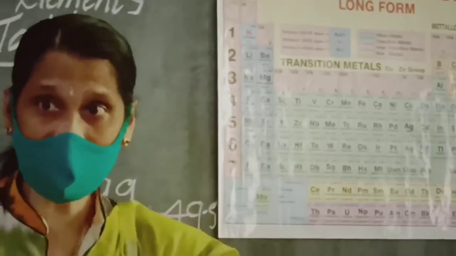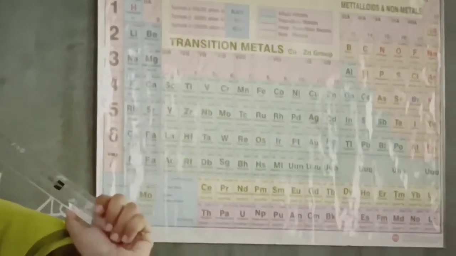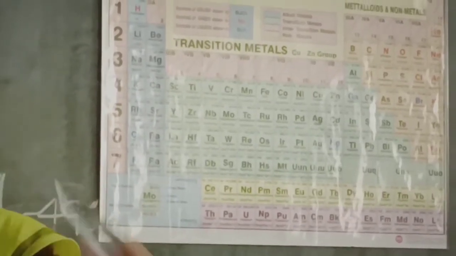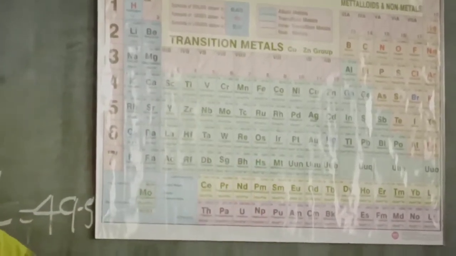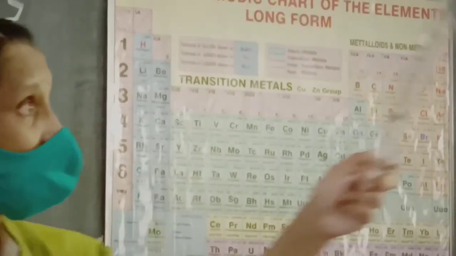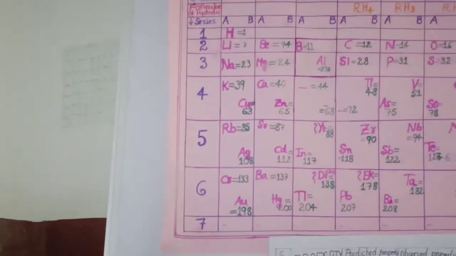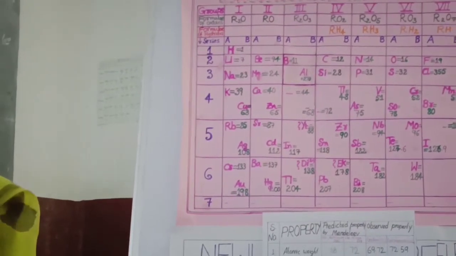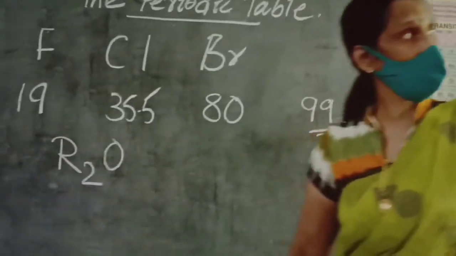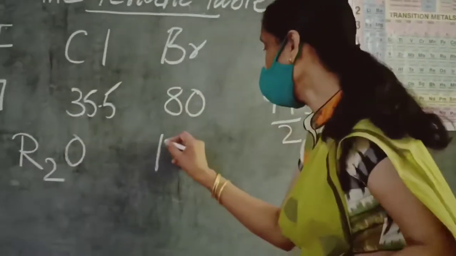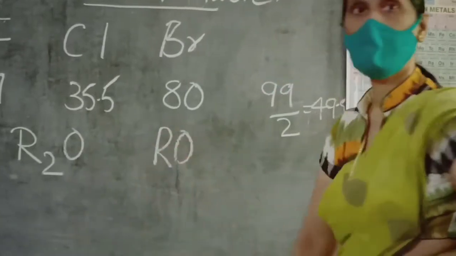He predicted this even before the discovery of the electron. That time the electron was not discovered, yet he predicted this. That means all the elements falling in the first group react with oxygen to give the formula, generally, R2O. And those in the second group give the formula RO.